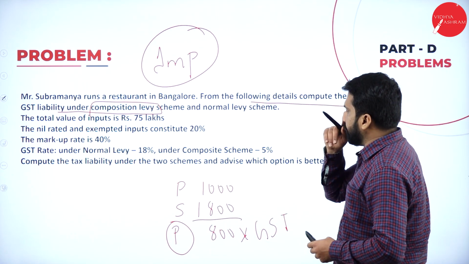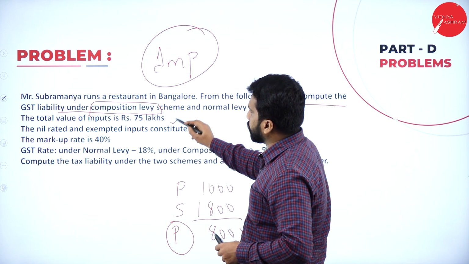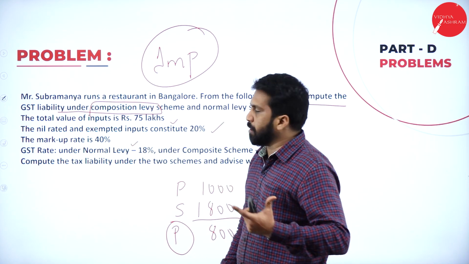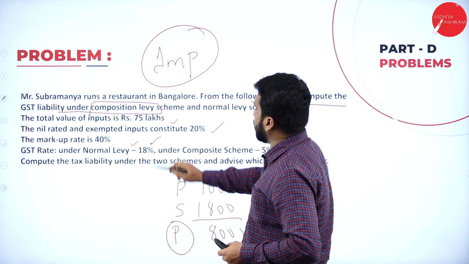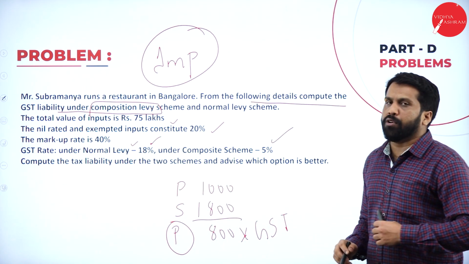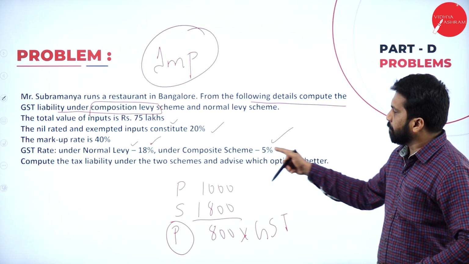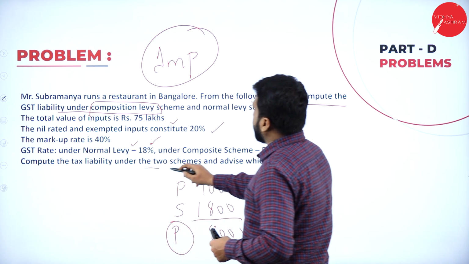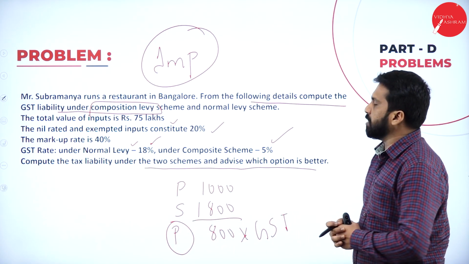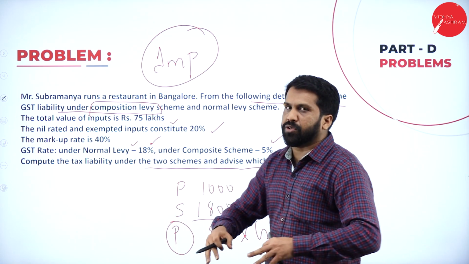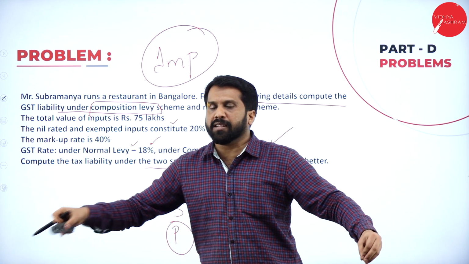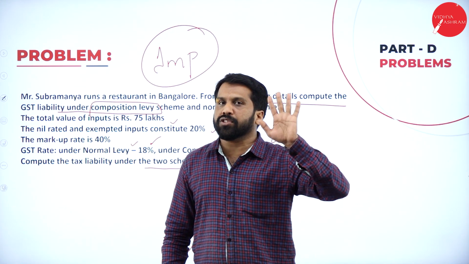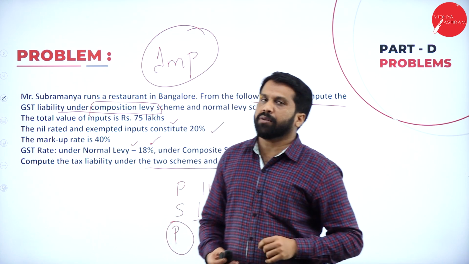Now, these are the information they have. Total value of input 75 lakh, nil rated exempted 20%, markup value is 40%, under normal levy it is 18%, under composition 5%. If you go for normal GST, it is 18. If you go for composition, it is 5. Compute the tax liability under the two schemes and advise which option is better. Should I go for normal, where I have 10 units and am ready to pay different rates like 5%, 14%, 28%, or go for composition of 5%? Which is better? We have to find out.